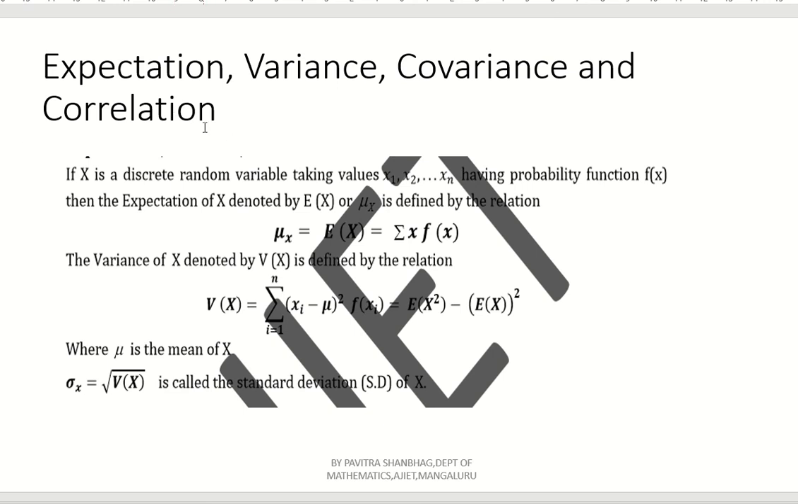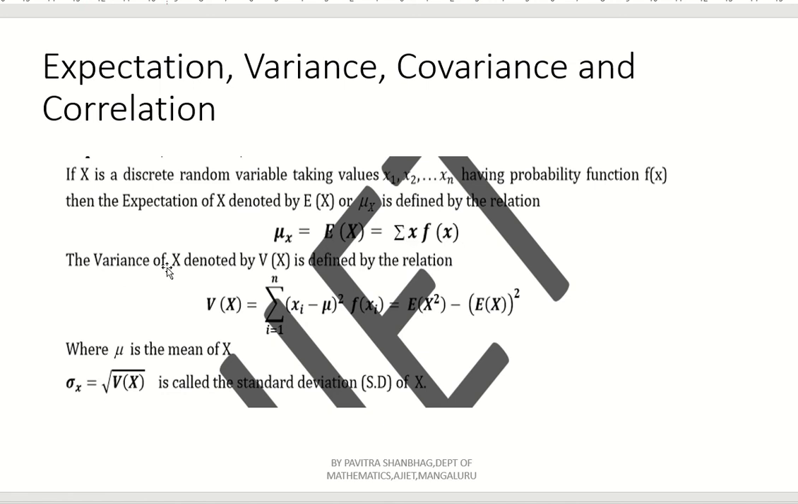Now, if capital X is a discrete random variable taking values x1, x2 up to xn, having probability function f of x, then the expectation of capital X is denoted by what? E of capital X or mu suffix x, right? And is defined by the relation what? Mu suffix x or E of x equal to what? Summation x into f of x, right? X into f of x gives mean.